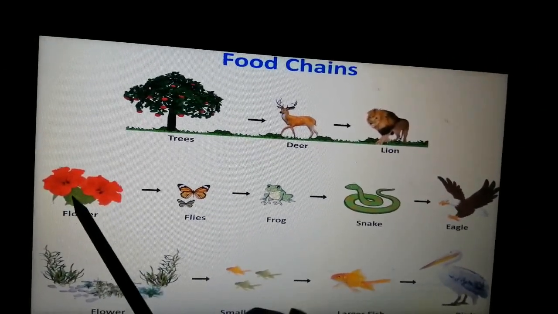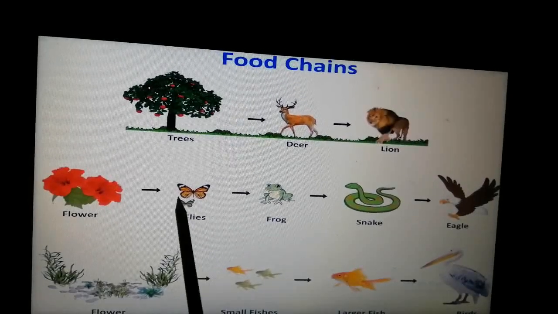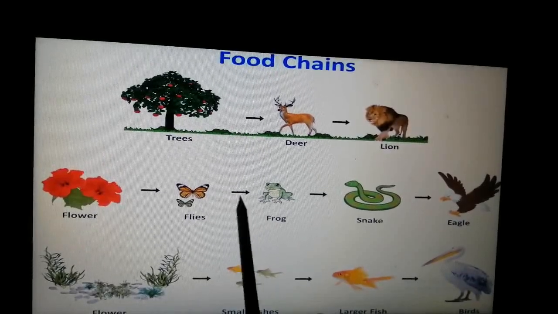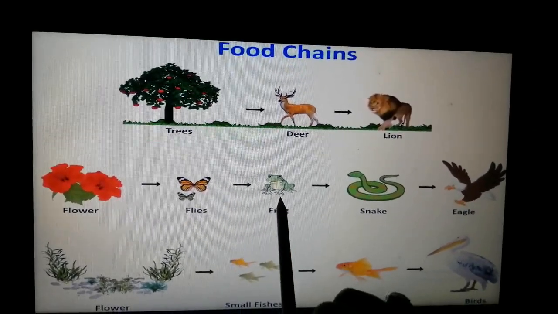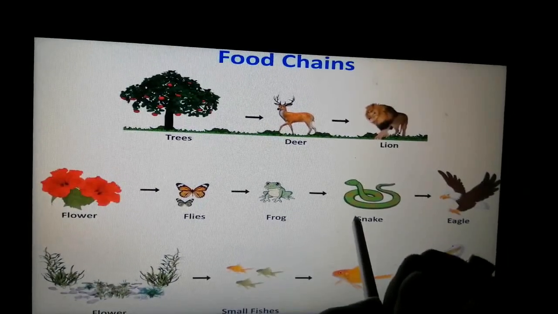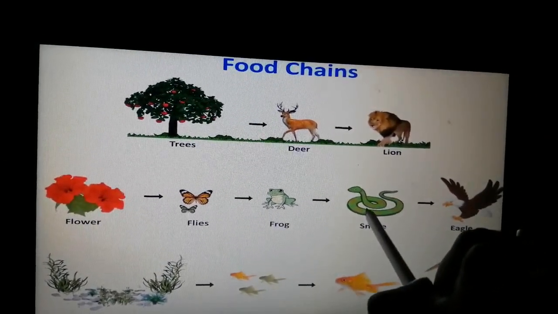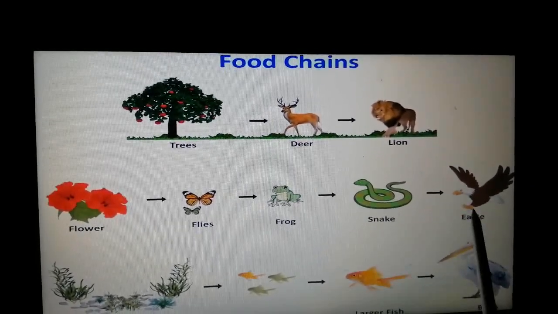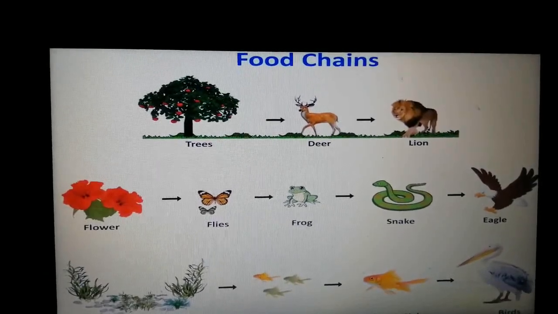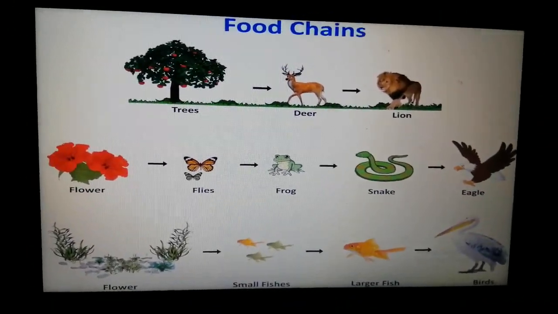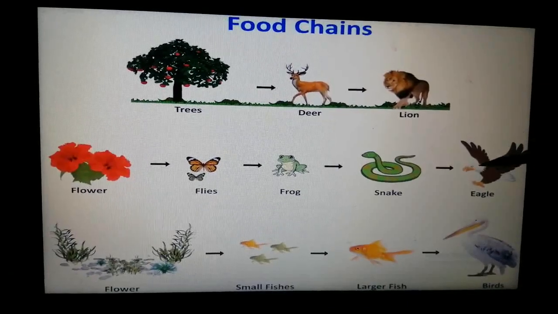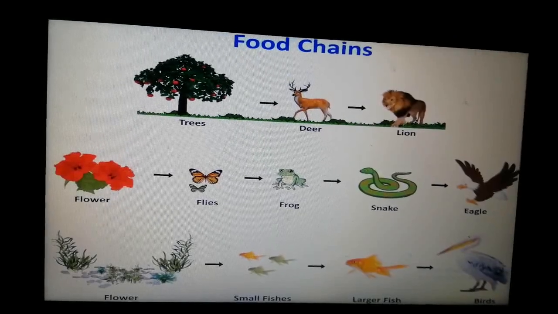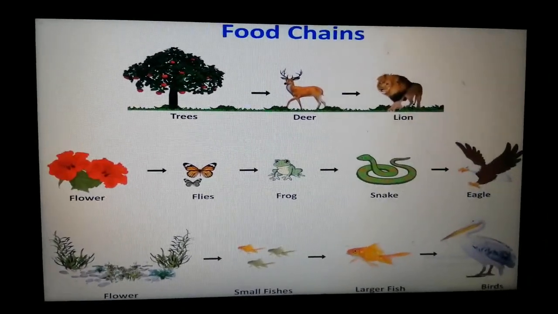Similarly, butterflies feed on flowers. All right, so energy is being given to butterflies or flies. Then the butterfly is eaten by the frog, so now the energy is given to the frog. The frog is then eaten by the snake, so energy is transferred again. And then the snake is eaten by the eagle, so energy is transferred to the eagle. So indirectly, all these carnivorous animals are eating the plants. Okay, they are getting their energy from the plants, right?